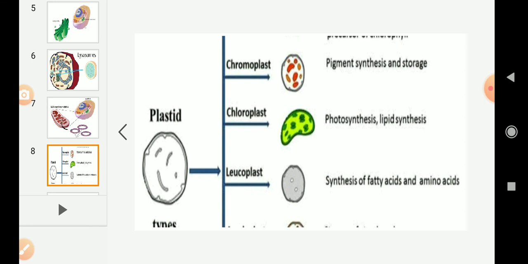So what are chromoplasts? Chromoplasts are colored plastids which give color to the different parts of the plant. When you see the plants, they have different colors. So who gives the color to the plants? That is because of chromoplast. They have different colored pigments in them. Because of the different colored pigments, the plants will have different colors.